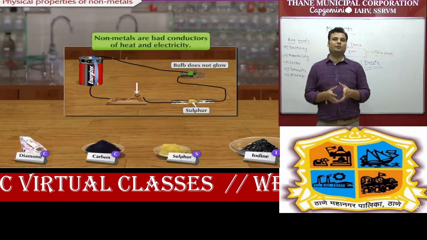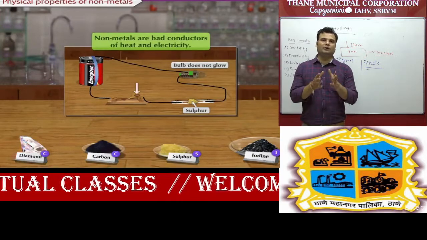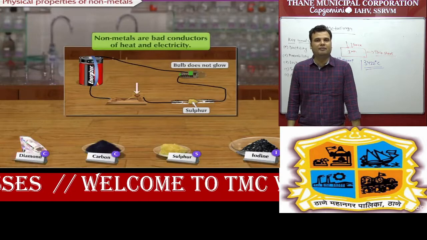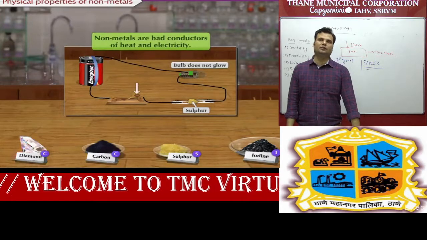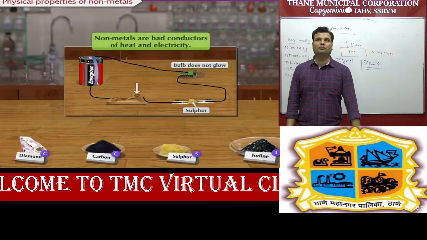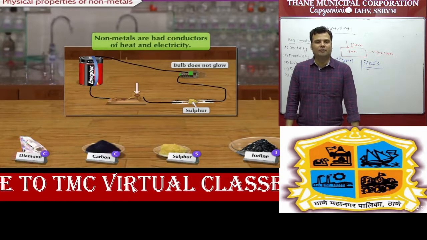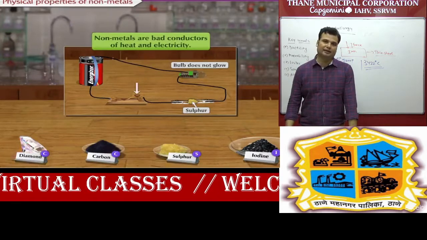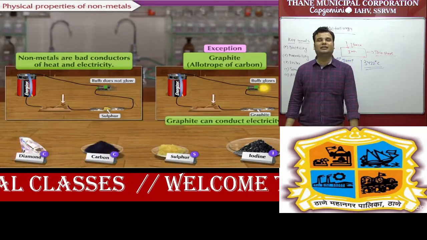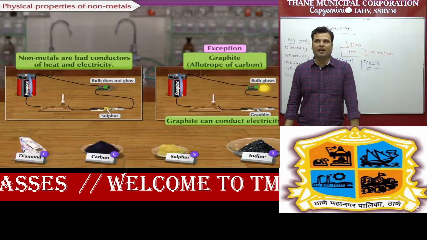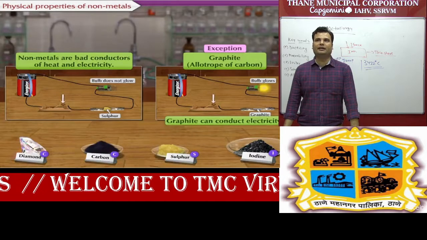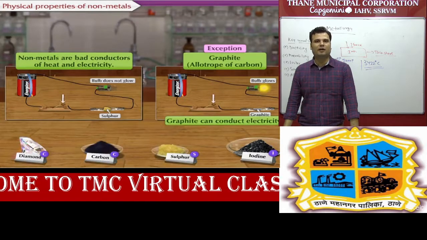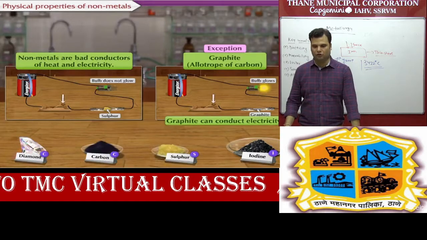And one important concept you have to remember, I told you earlier also, anything which is a good conductor of heat is also a good conductor of electricity. So in this part you can see non-metals are bad conductors of heat as well as electricity. But again, one exception case you have to remember, that only graphite, that is a non-metal, an allotrope of carbon, is a good conductor of heat and electricity. So you can see in the slide also, graphite, that is an allotrope of carbon, can conduct electricity, and sulfur, diamond, carbon, all these are non-metals and bad conductors of heat and electricity.